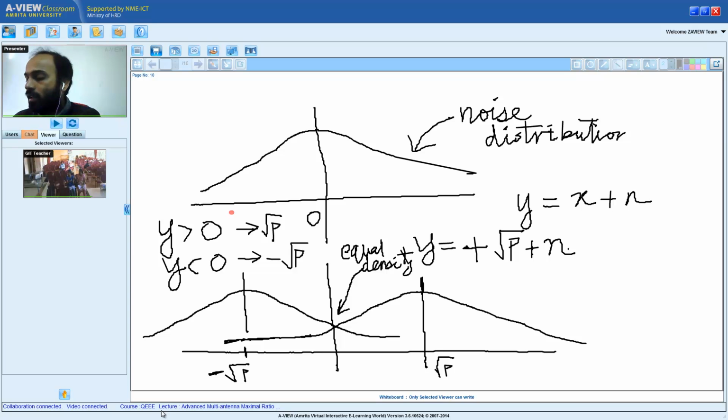The correct answer is the following: if we have transmitted square root of p and the received value of y is less than 0, that is the probability we are speaking about, or if we have transmitted minus square root of p and the received amplitude is greater than 0, then there is going to be an error. So error will occur in two scenarios.